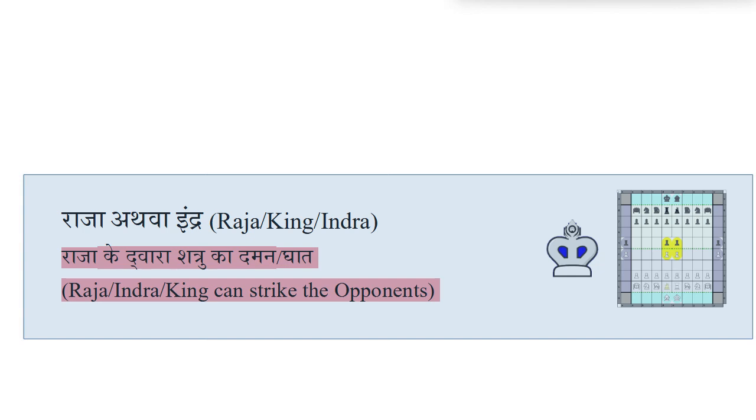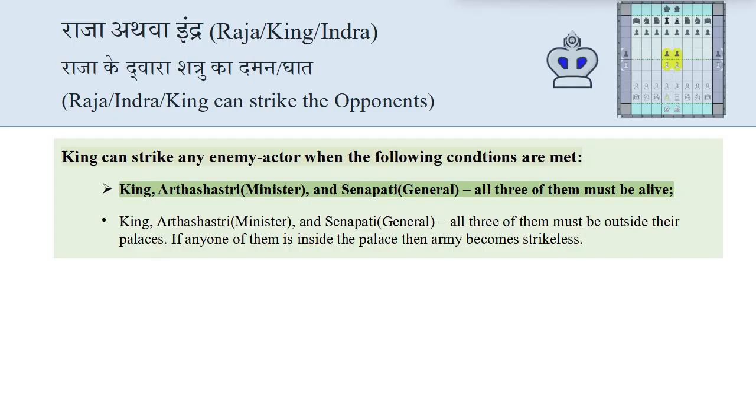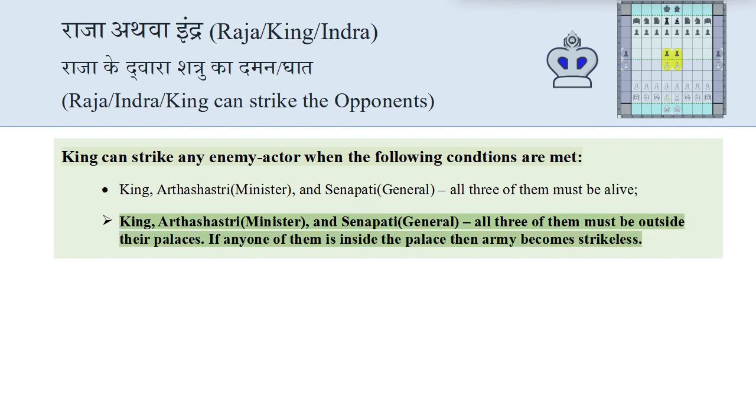Let's discuss how a king is able to strike the opponent. We will discuss some examples as well. King can strike any enemy actor when the following conditions are met. First condition is, king, Arthashastri and Senapati, all 3 of them must be alive. Second condition is, king, Arthashastri and Senapati, all 3 of them must be outside their palaces. If any one of them is inside the palace, then army becomes strikeless.